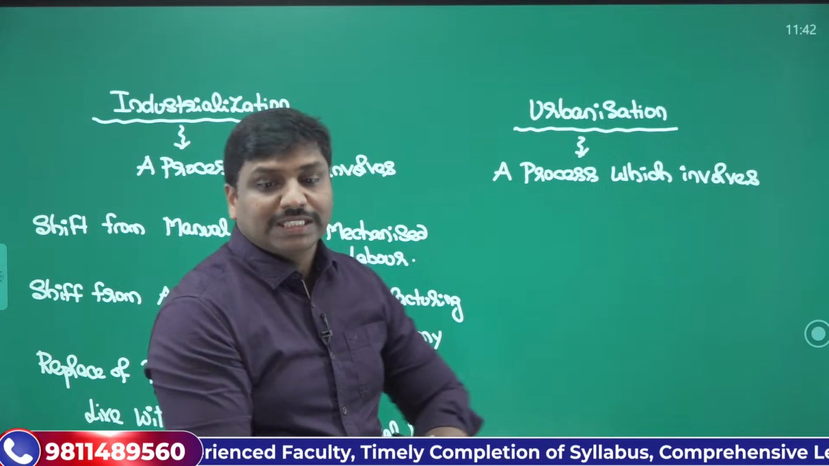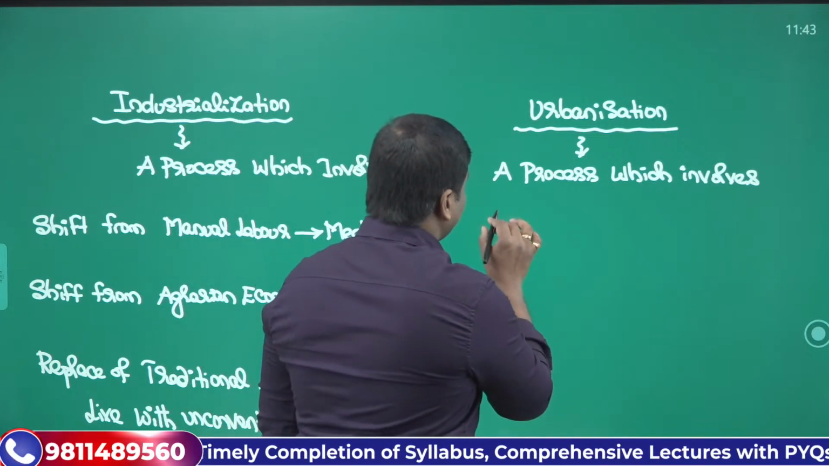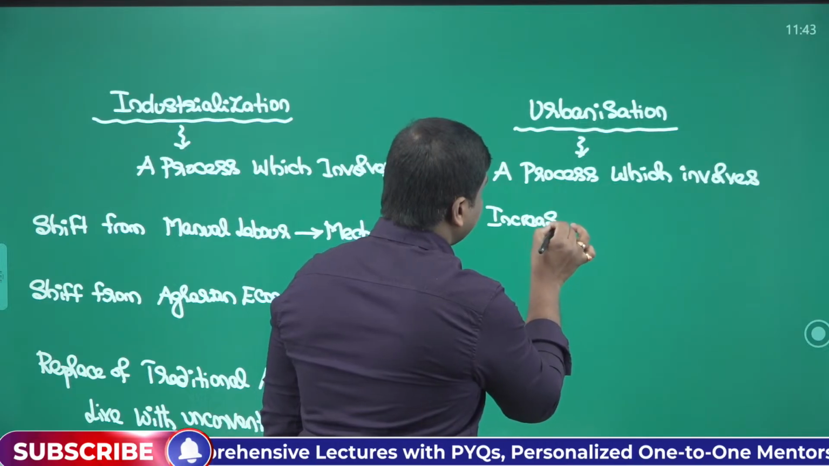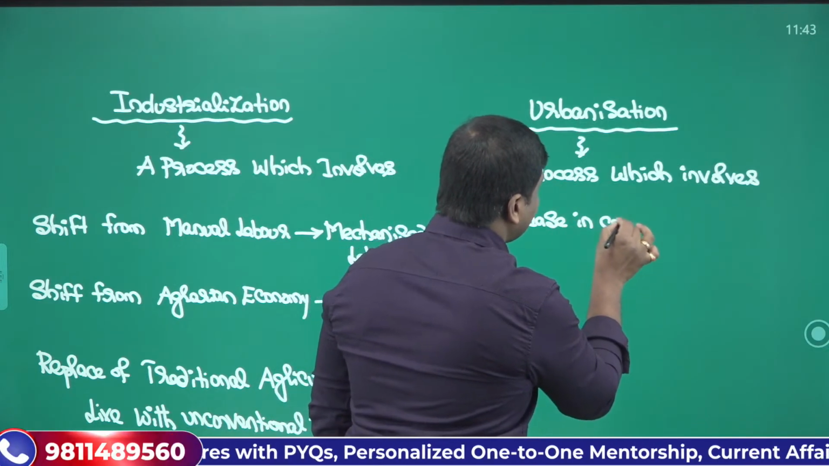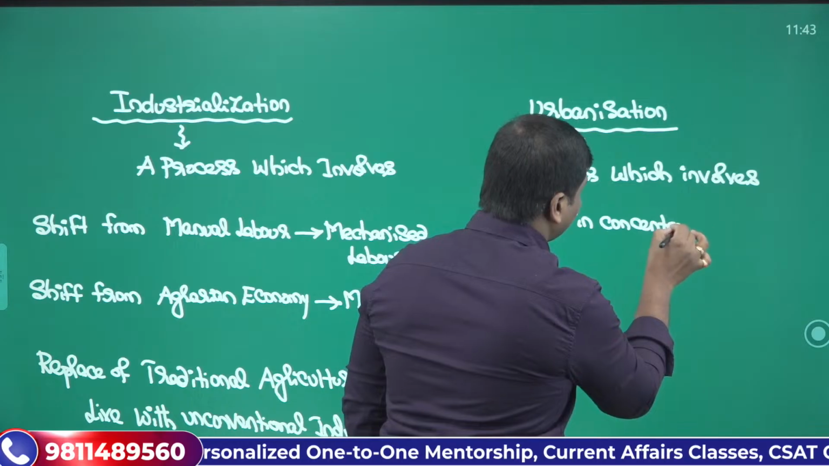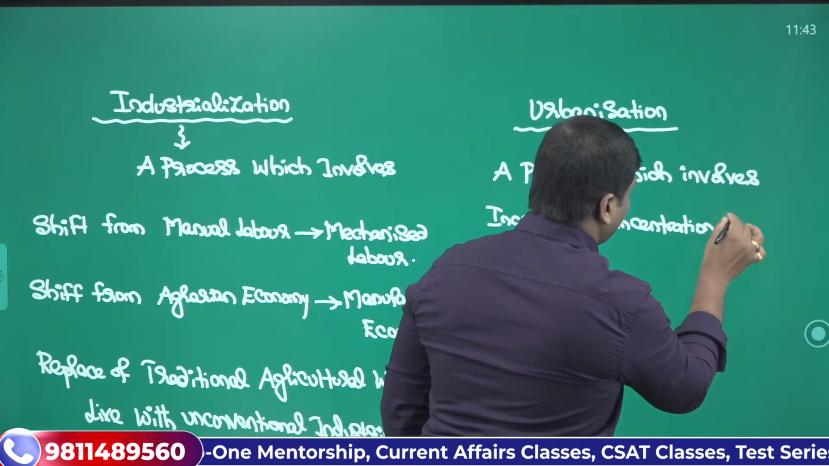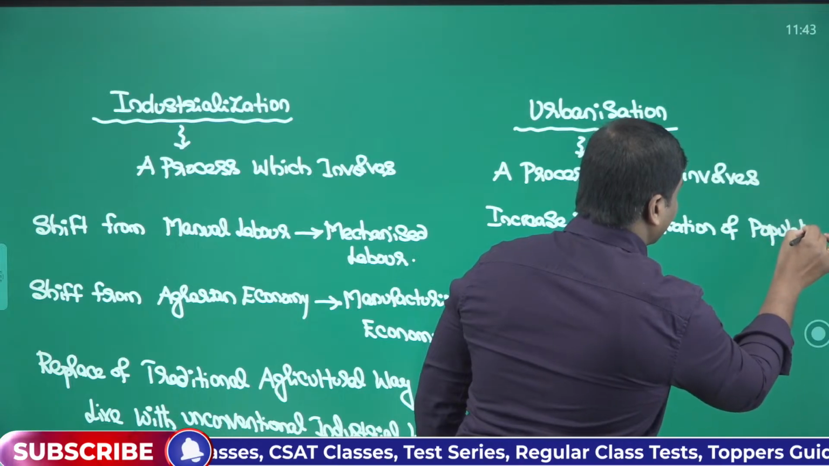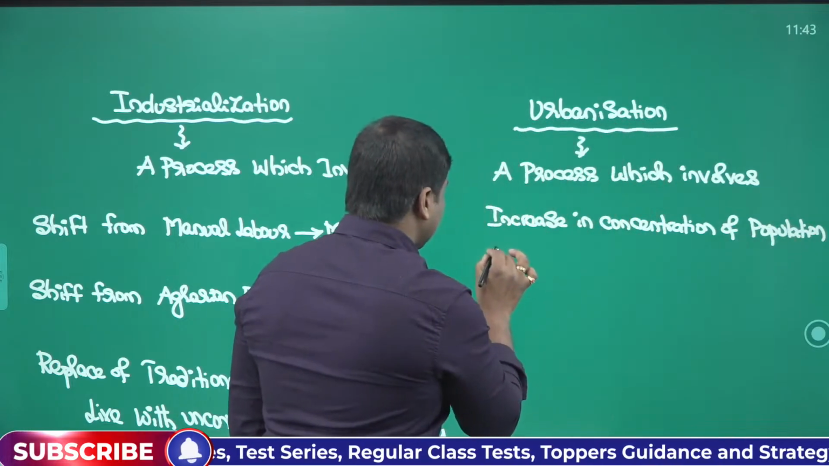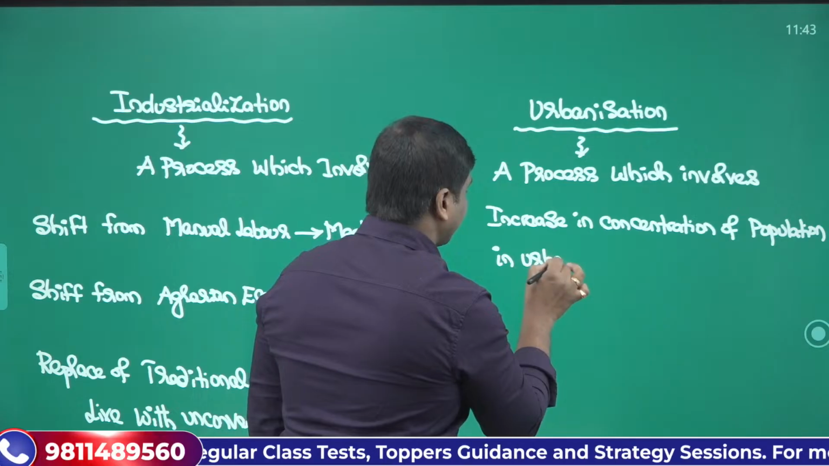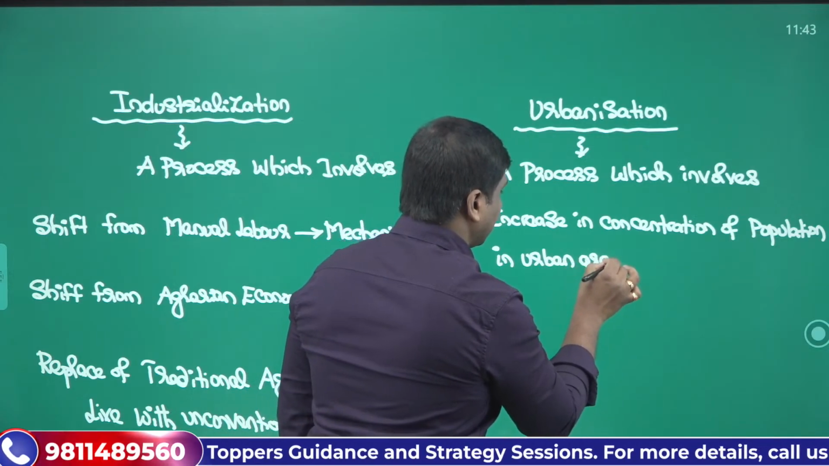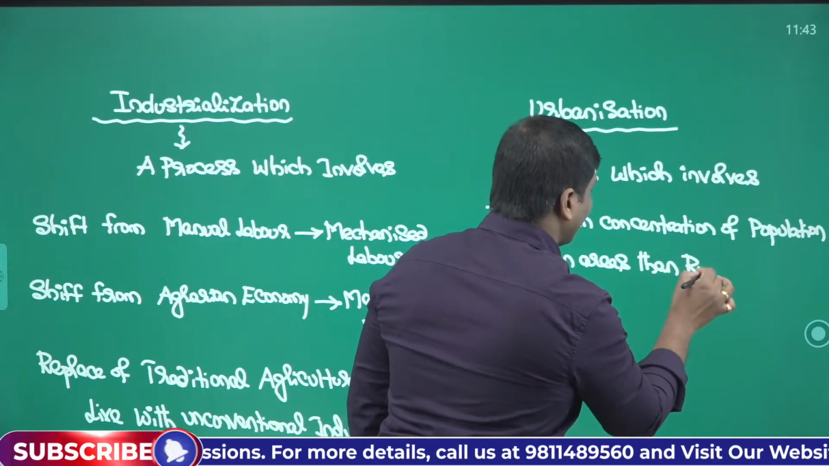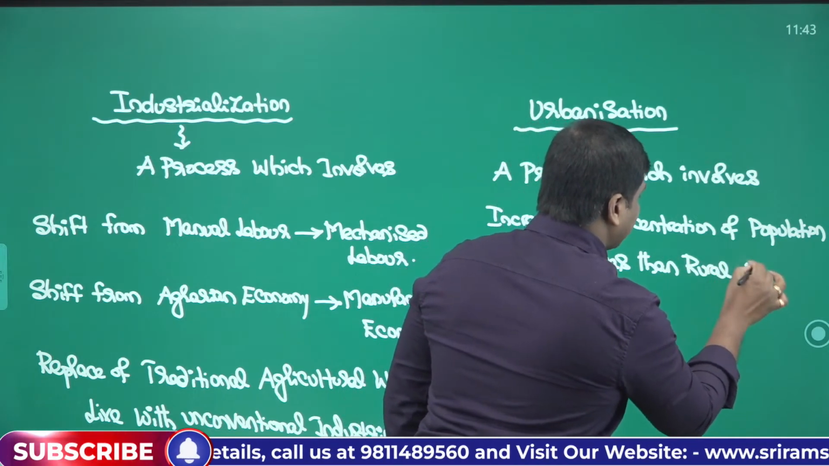Okay, so we can remember it as a process which involves an increase in the concentration of population in urban areas than rural areas. So this would be one basic aspect that you can remember.